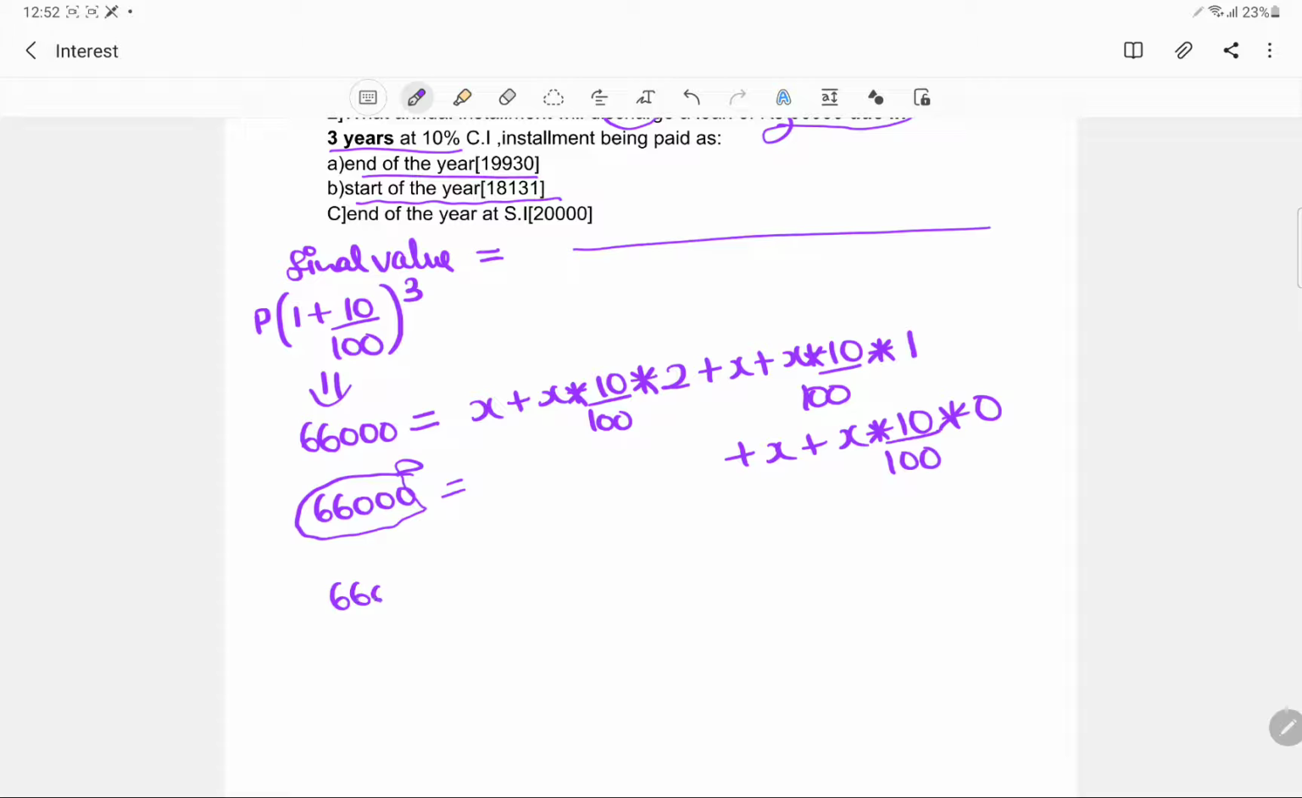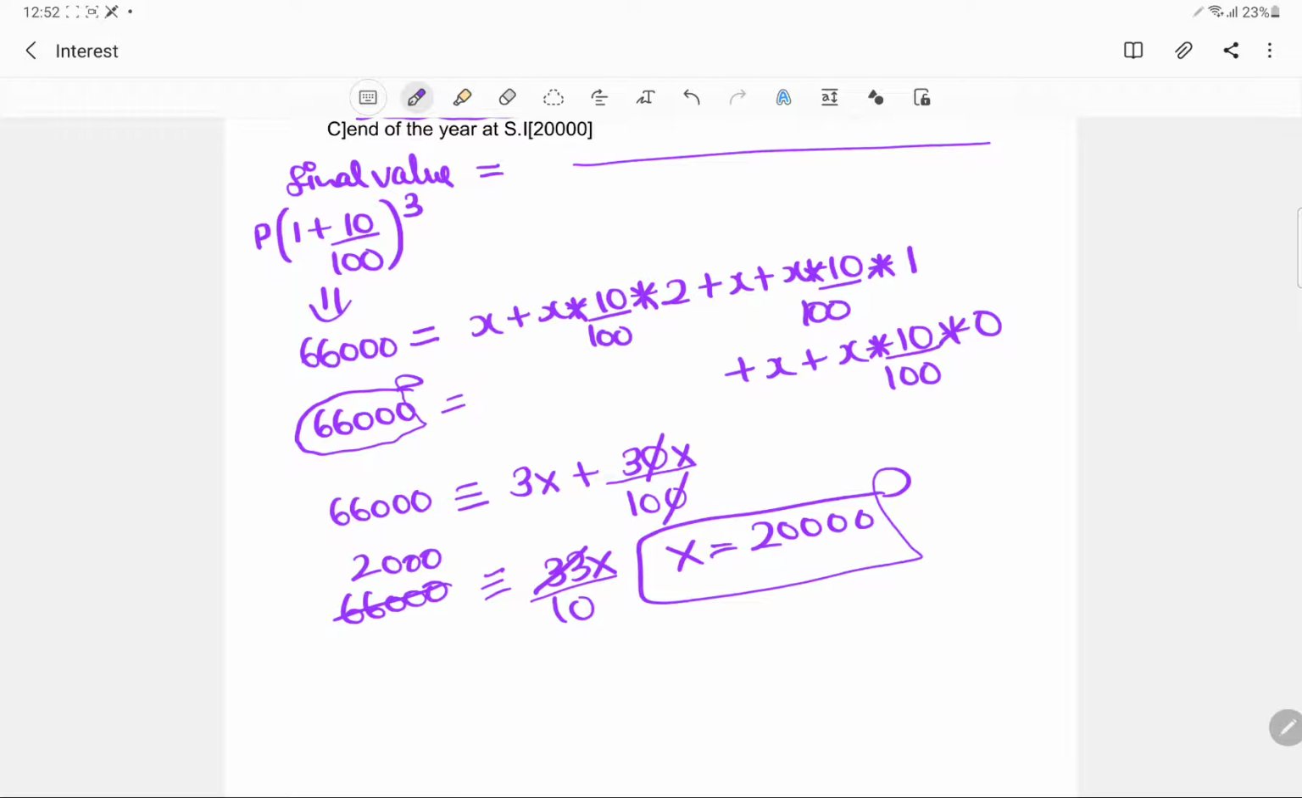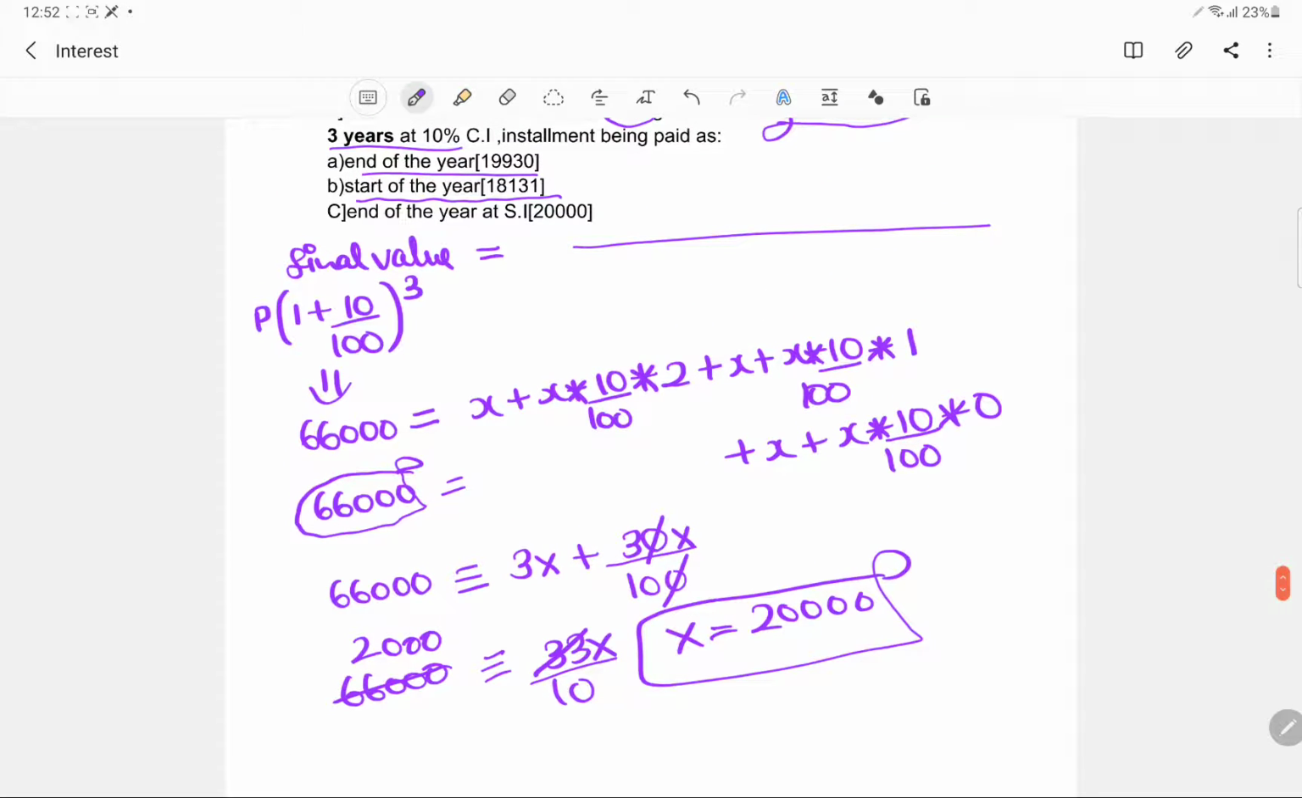Okay, and this is like 66,000. Now this is like 3x, 3x plus 20, so this is like 30x upon 100. So this would be something like 33. This would be like 33x upon 10 is equal to 66,000, and this is nothing but 2000, and x is nothing but 220,000.